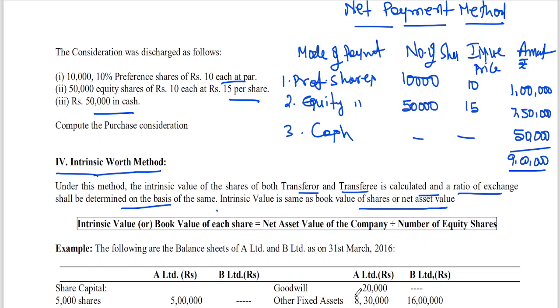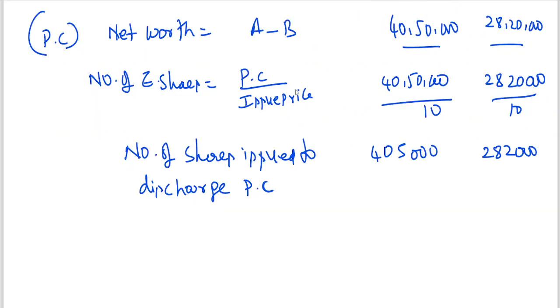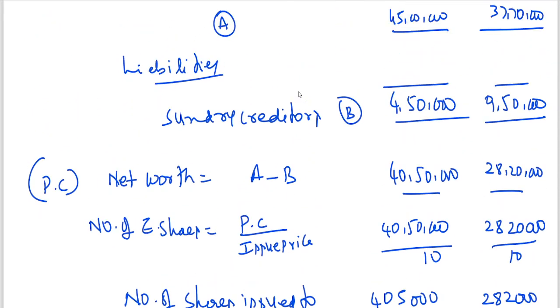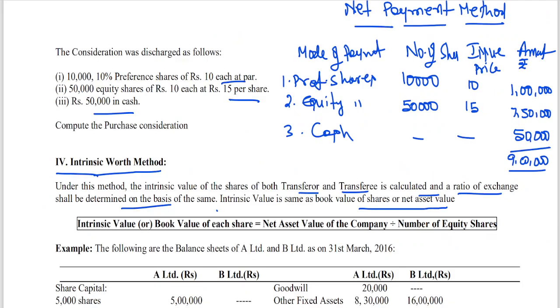For example, just now we have done here. What does intrinsic value mean? This problem is different, of course, but I am telling you what net worth is: 40 lakh 50,000 divided by the number of equity shares of the transferor. You will get the intrinsic value, that is the value of shares. Net worth per share, how much? Net worth per share is the intrinsic value. That is what we need to work out, so that we will be doing now.